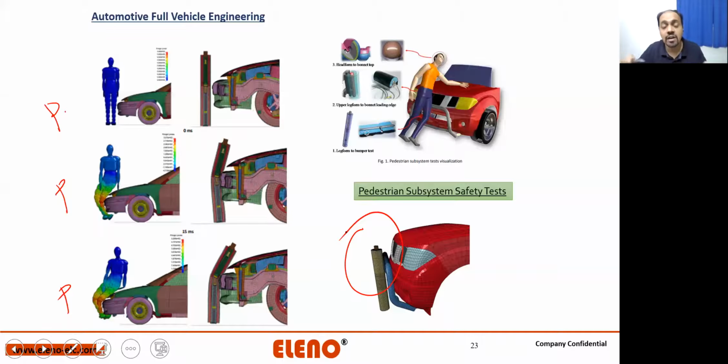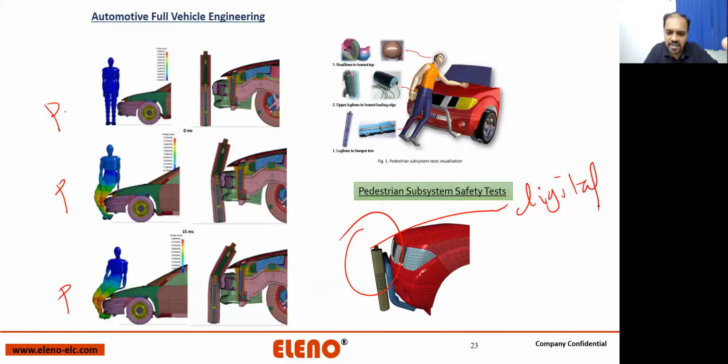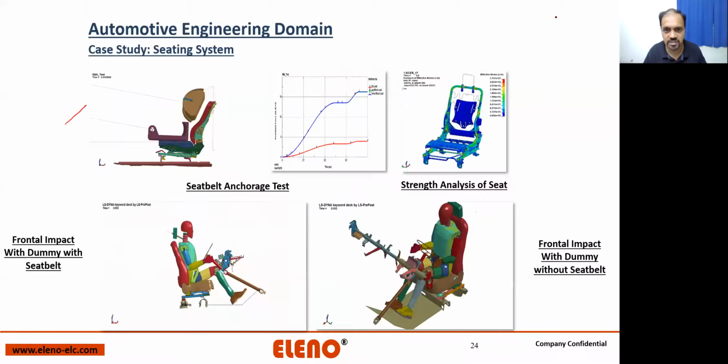So this is the digital twin. It may not look like a leg, but it is a digital leg. Why? Because it has the correct stiffness, correct dimensions, and everything else. This is not a regular head, but a digital twin. I'm just trying to take you through what a digital twin is.